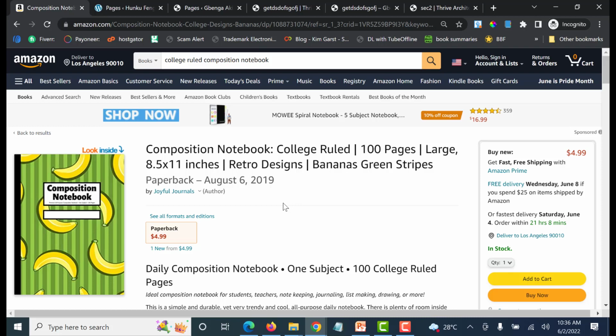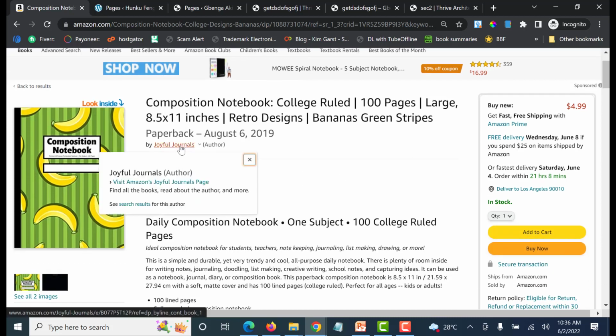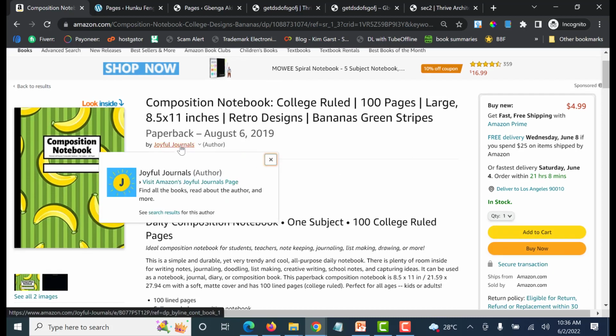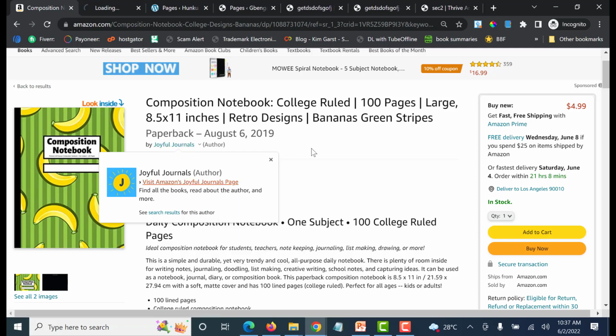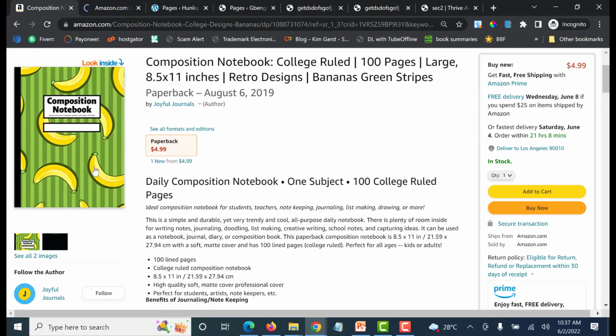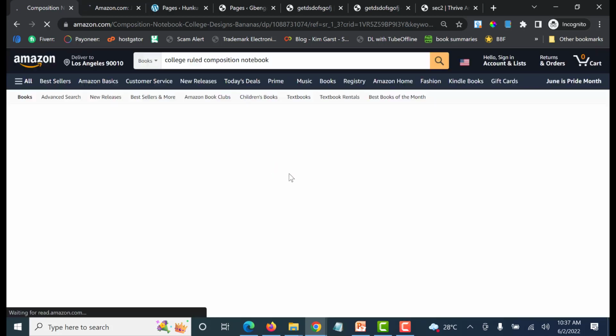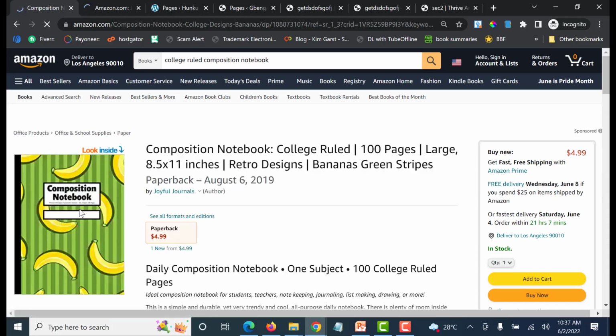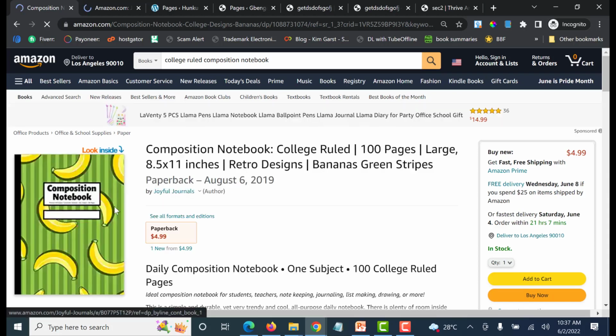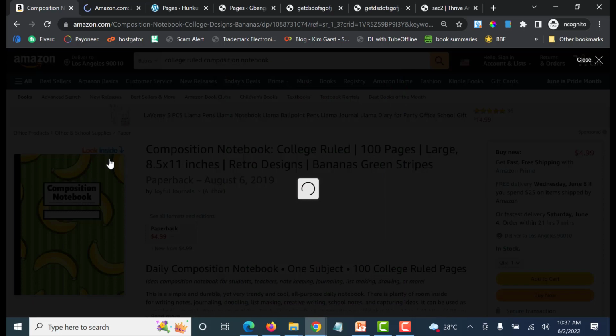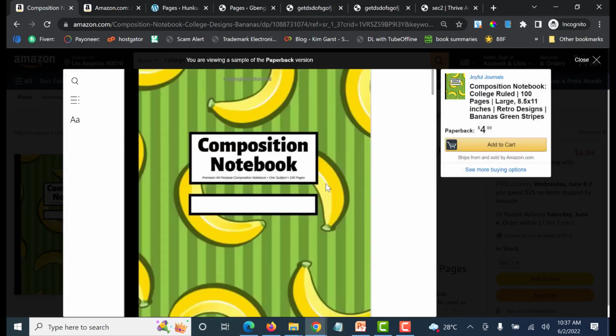You can see the person has a name called Joyful Journals. That's to tell you that they have branded their name. They have created a brand around this. Let's look inside. This is an old book, and that's how we can look inside for a low content book. In the new update, you can't look inside the new publications, starting from May of 2022.